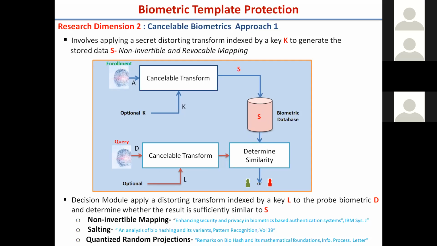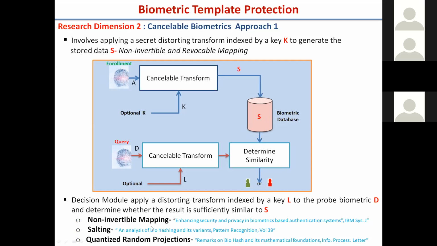If it does, our database and query will not match and we will not get a good decision. So the transform should be such that performance is not degraded. The second is that revocability should be ensured.